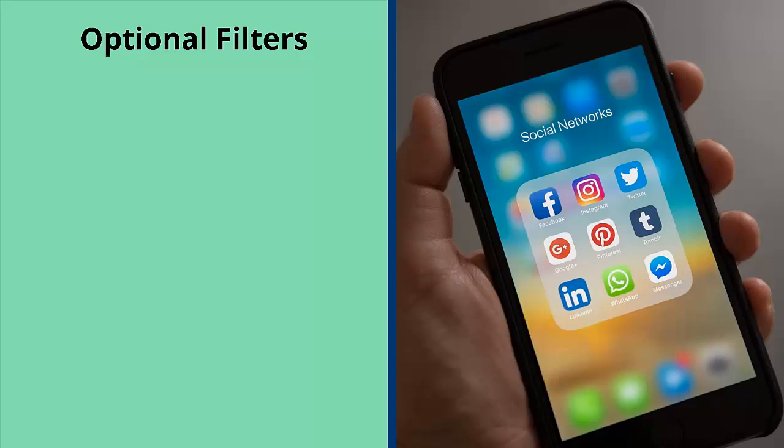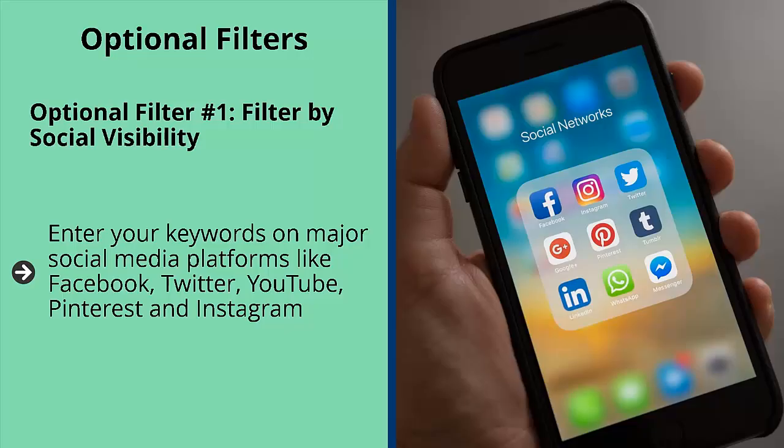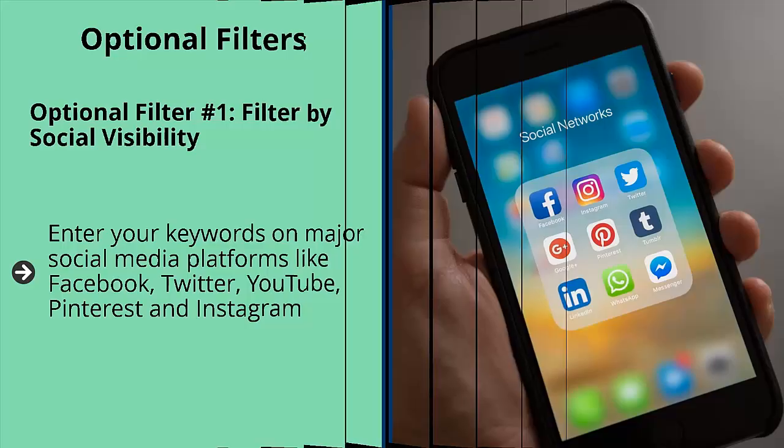Optional filters. While the 5 filters above should be enough for you to develop a viable online business, if you want to turbocharge your results and increase your likelihood of success, apply the following additional filters. Optional filter number 1, filter by social visibility. Enter your keywords on major social media platforms like Facebook, Twitter, YouTube, Pinterest, and Instagram. Can you tell if there are a lot of existing accounts on those places that talk about your niche? If there isn't, delete the niche from your list.